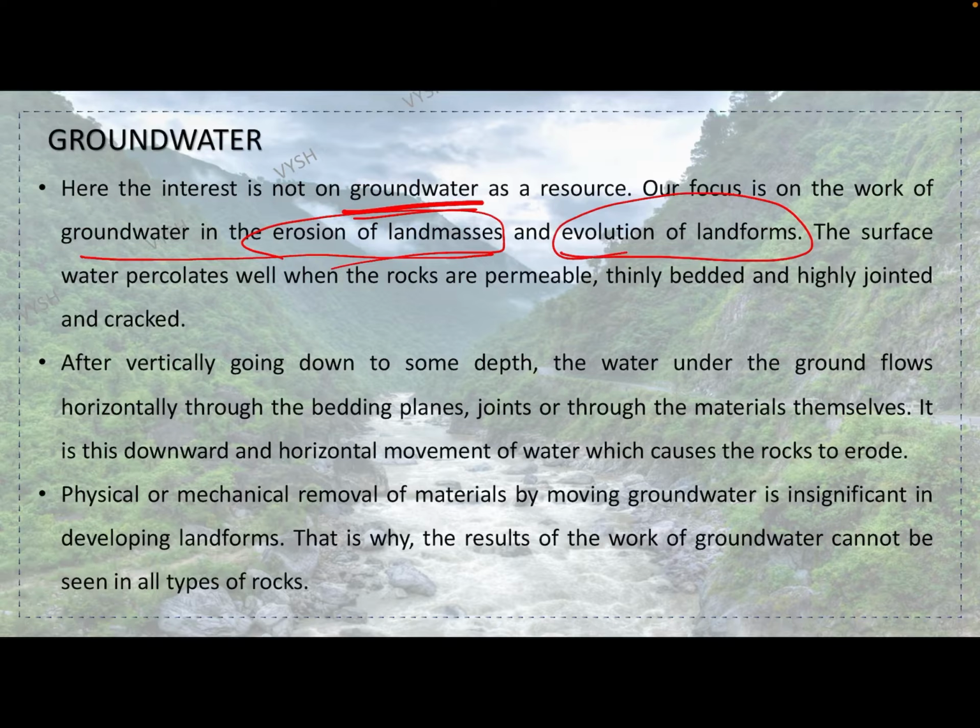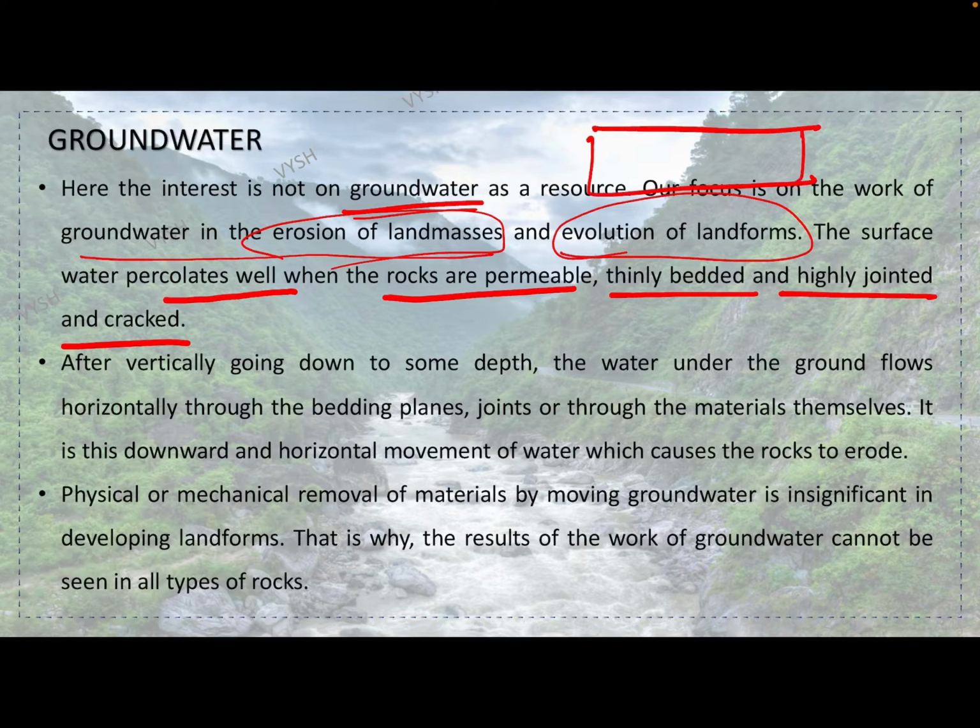The surface water percolates well when the rocks are permeable, thinly bedded, and highly jointed and cracked. For example, if we consider this as ground, if it is a solid rock without any permeability, will the water go inside? No. But when there is permeability and also a couple of cracks in it, and it is thinly bedded, here a small rock is there, here a small rock is there, automatically the water will move downwards.